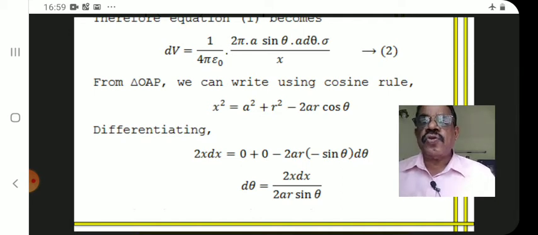That is, x square is a square plus r square minus 2ar cos theta. You know the cosine rule in a triangle: c square is equal to a square plus b square minus 2ab cos theta.